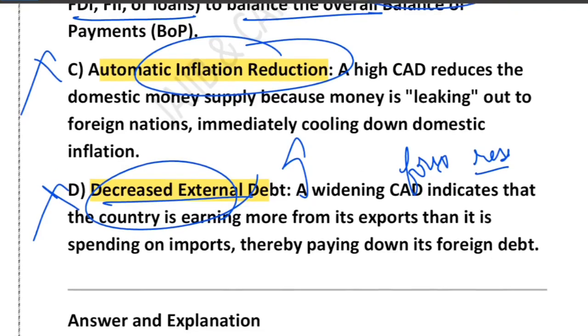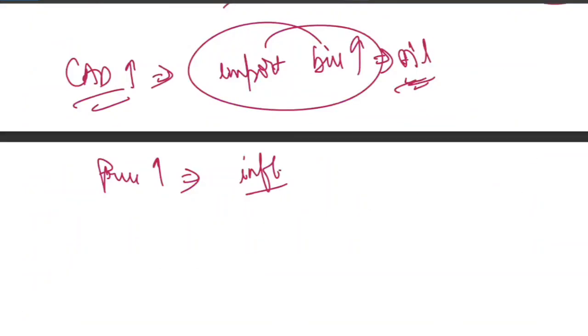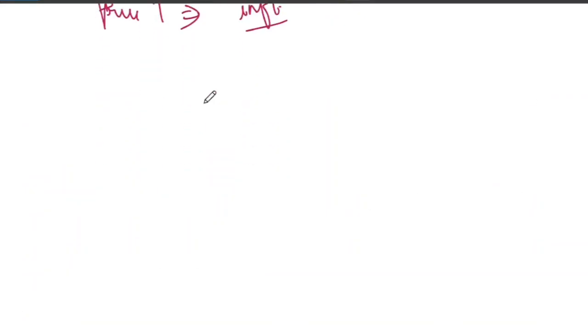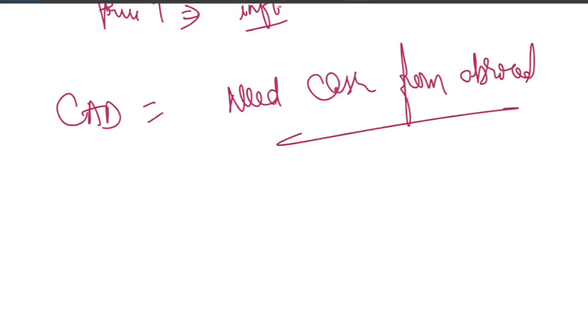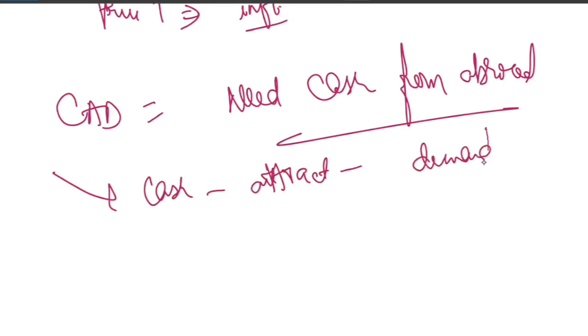increases, not decreases. So there is a memory trick you can use to remember all these things. The trick is the CAD. CAD means need cash from abroad. Remember it: CAD means need cash from abroad. So cash attract demand. This way you can think of it. Cash attract demand.